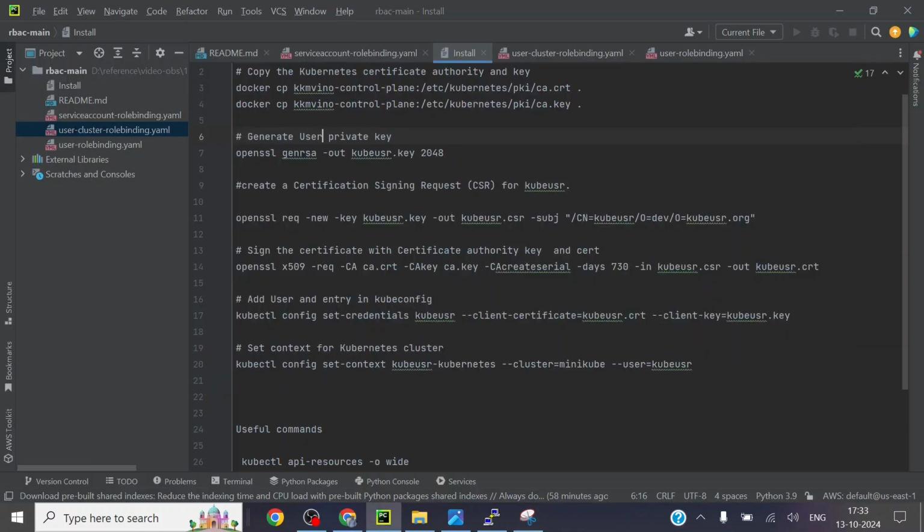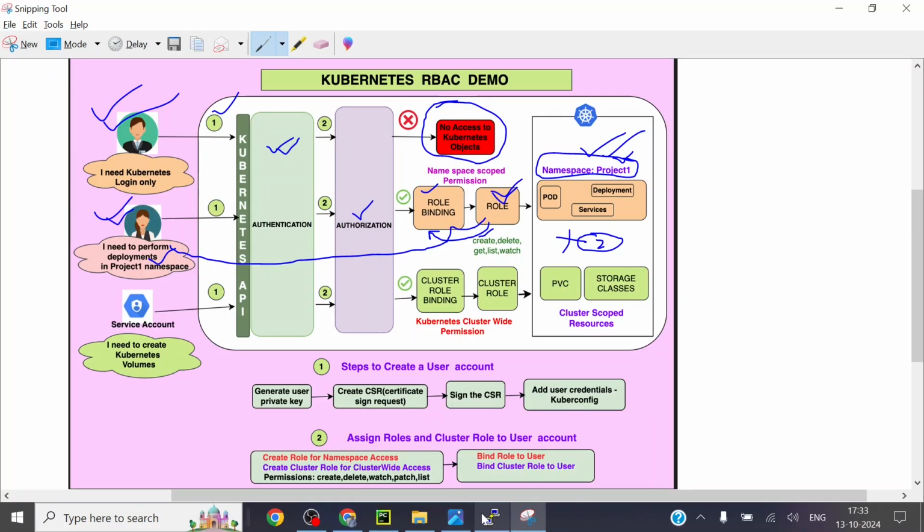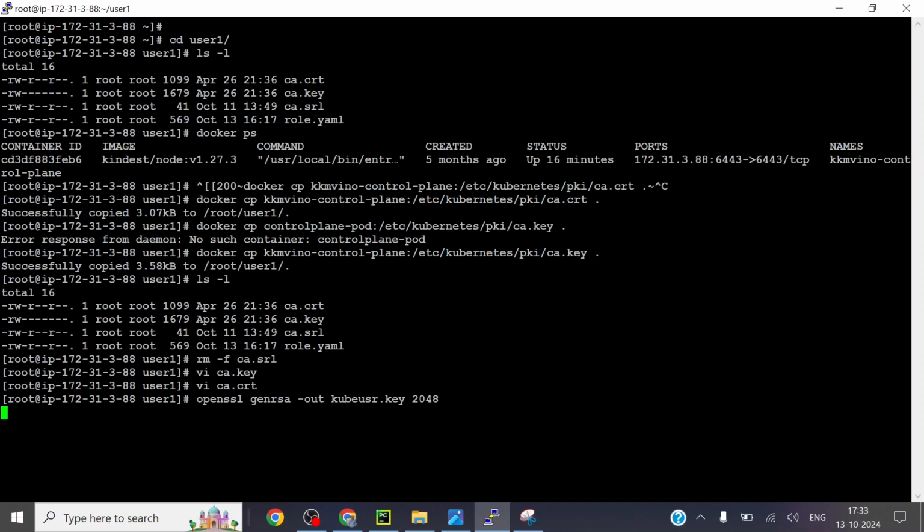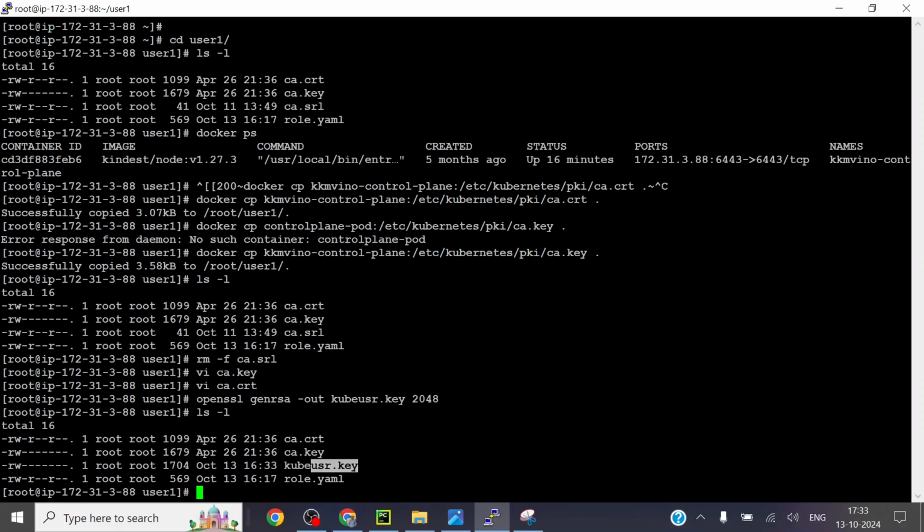So first, before creating a user, I need to create the key for that user. For instance, I'm going to create a user named kubeuser. I'll just go over here and run the command. See, a key file will be generated with the name kubeuser. See, the kubeuser key file is generated.